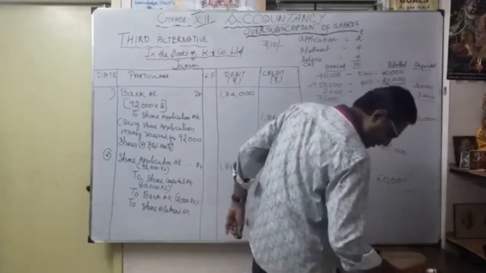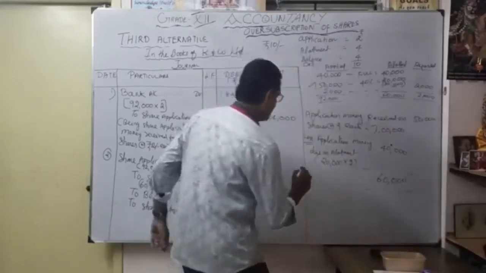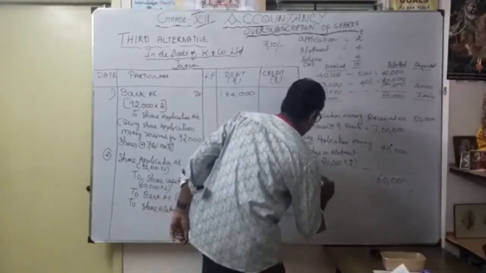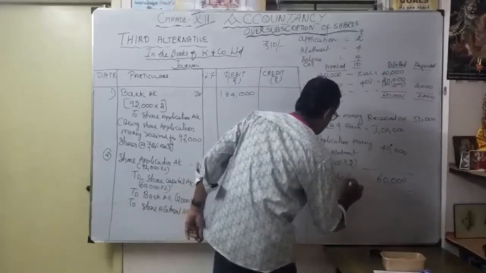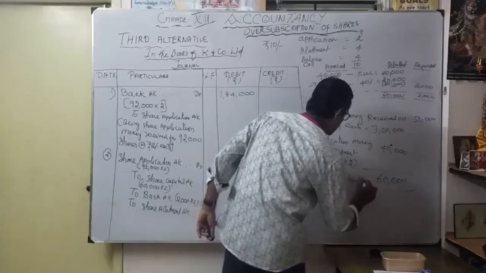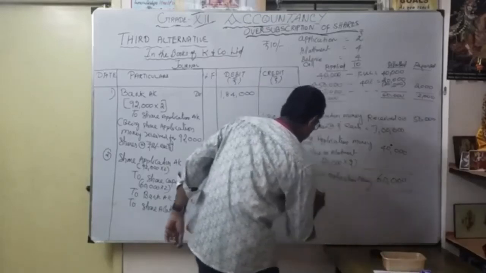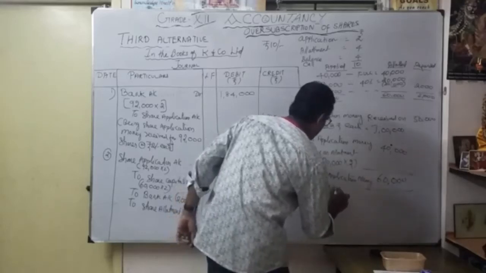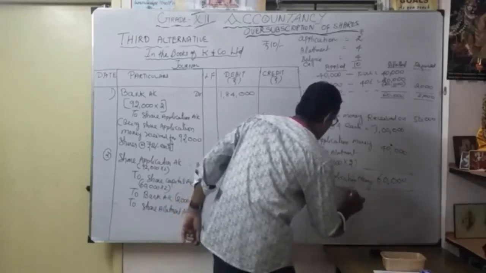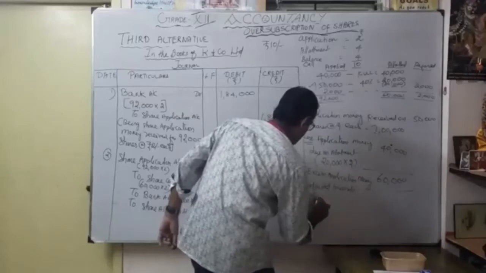This balance 60,000, what is it? That 60,000 is excess application money. Excess application money adjusted towards share allotment.